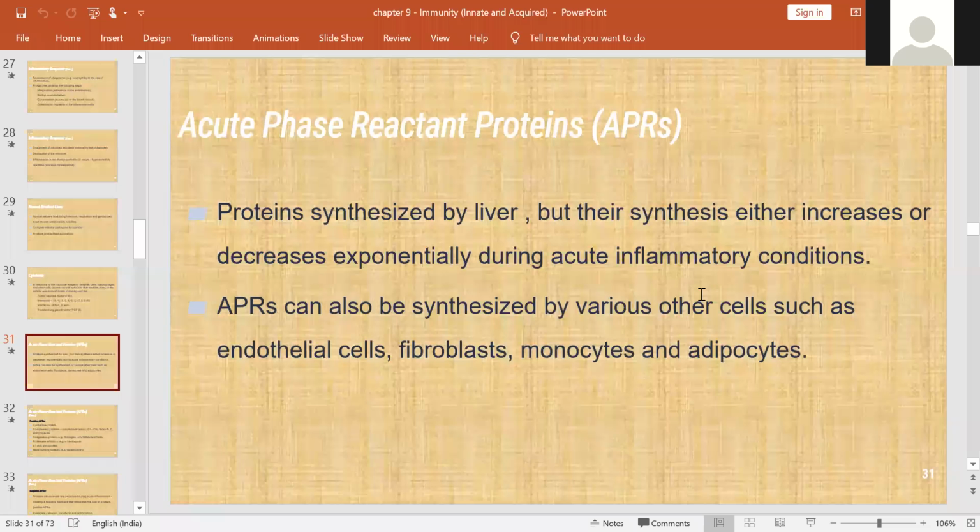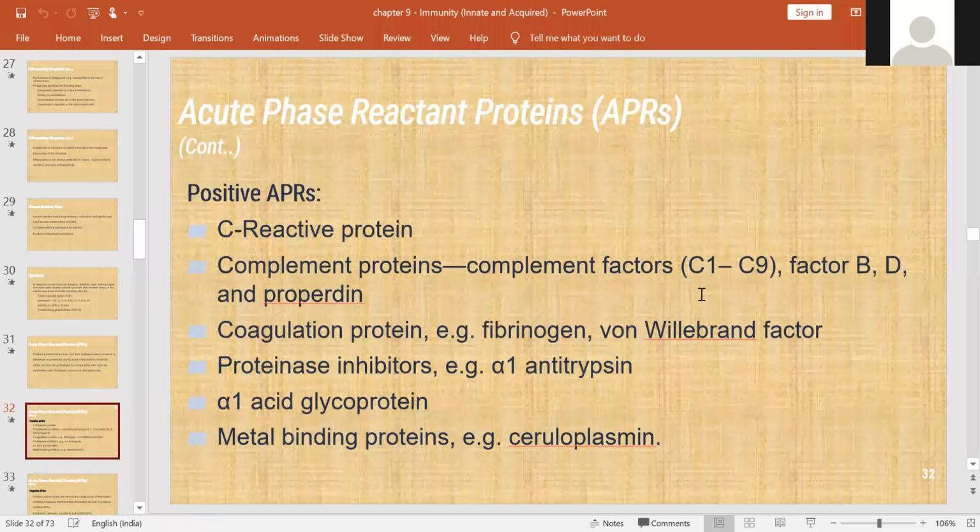And one more thing, acute phase reactant proteins, that is APRs. All of them are proteins usually synthesized by the liver, and their synthesis may be increased or decreased in case of infection or inflammatory condition. This can be synthesized by other cells also, those are endothelial cells, fibroblasts, monocytes, and adipocytes. But mainly it is synthesized by the liver, and part of them by other cells like endothelial cells, fibroblasts, monocytes and adipocytes.